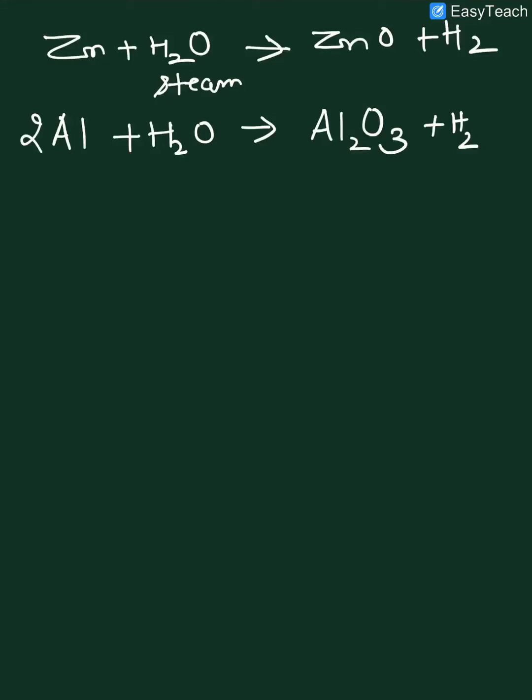Here we need to balance the reactions. And when iron reacts with water, it forms iron oxide plus hydrogen. Here also we need to balance the equation. So in these cases, oxides are formed and hydrogen gas is released.